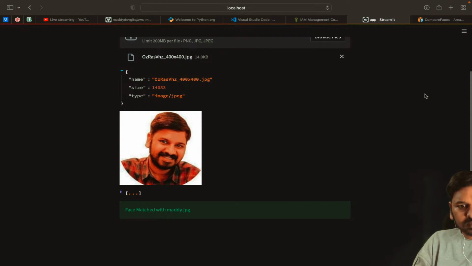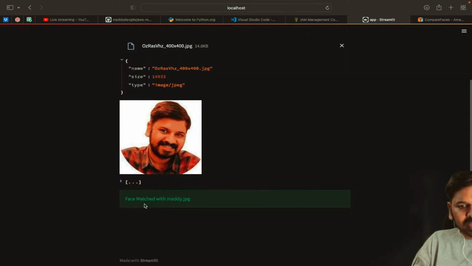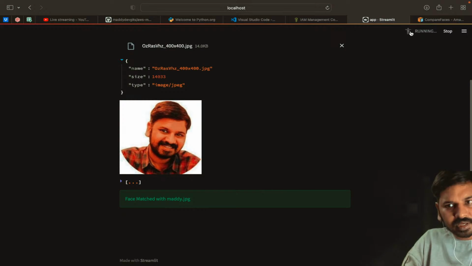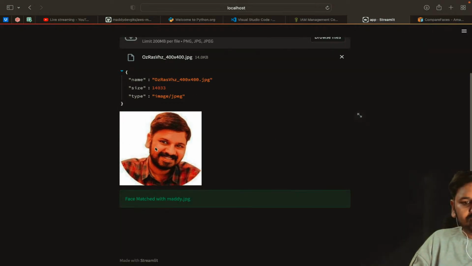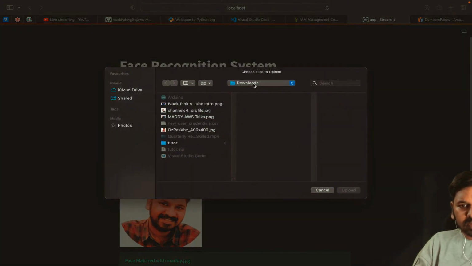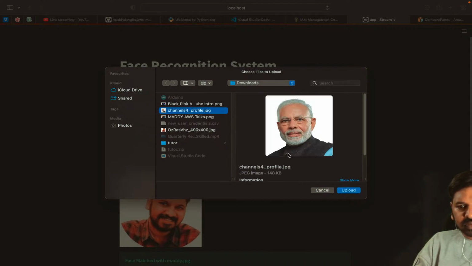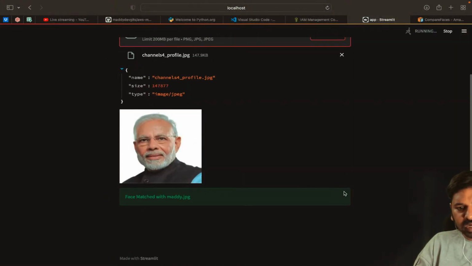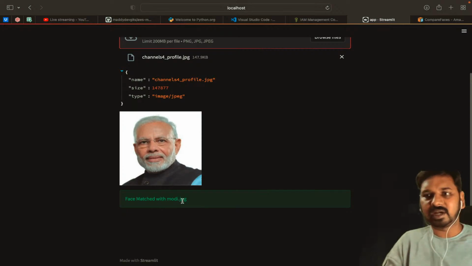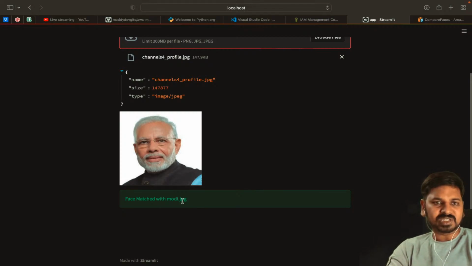Okay, so it is saying face match with Maddy.jpg. Here I'll put a comment on this line, and let me rerun. If I rerun, you could see my face is matched with Maddy.jpg. Okay, I'll upload one more file. This time I'll upload Modi's image. If I click on the upload button, immediately it should say to which face this face was matched. It is saying face match with Modi.jpg. Which indirectly means that our faces are getting compared.